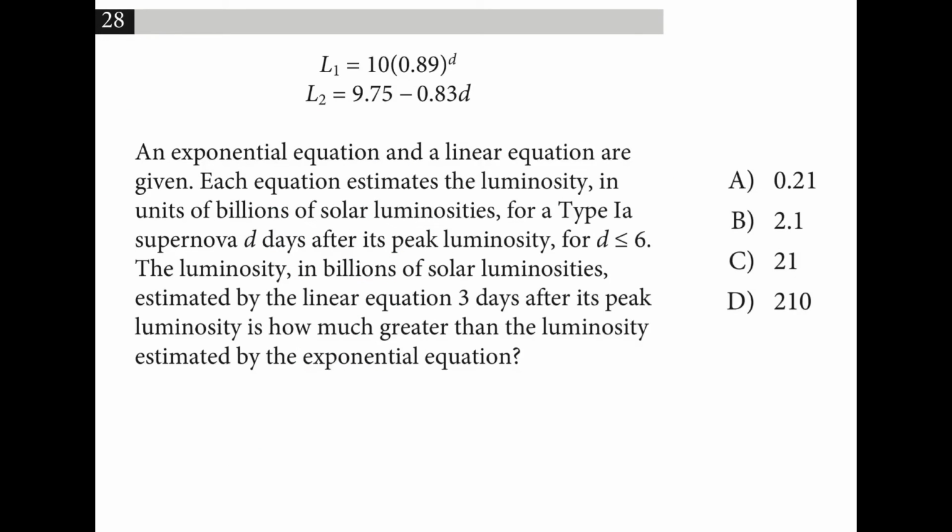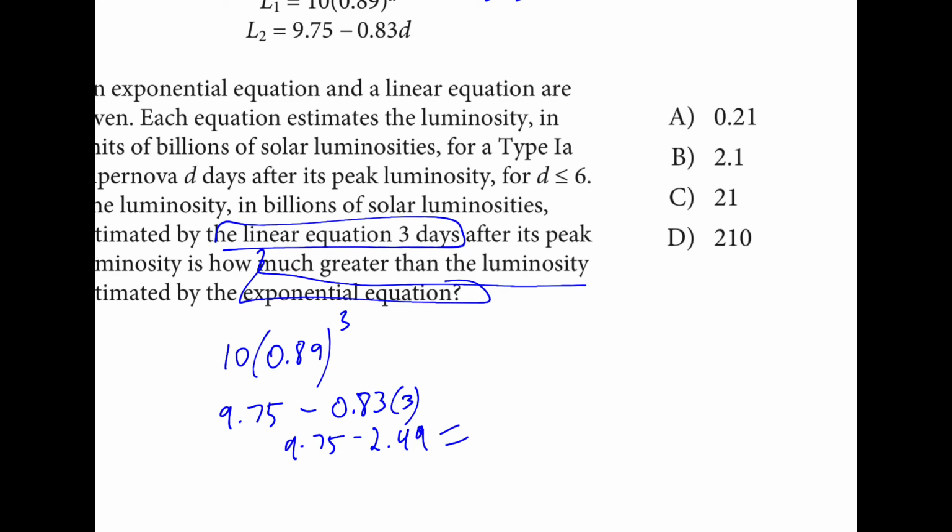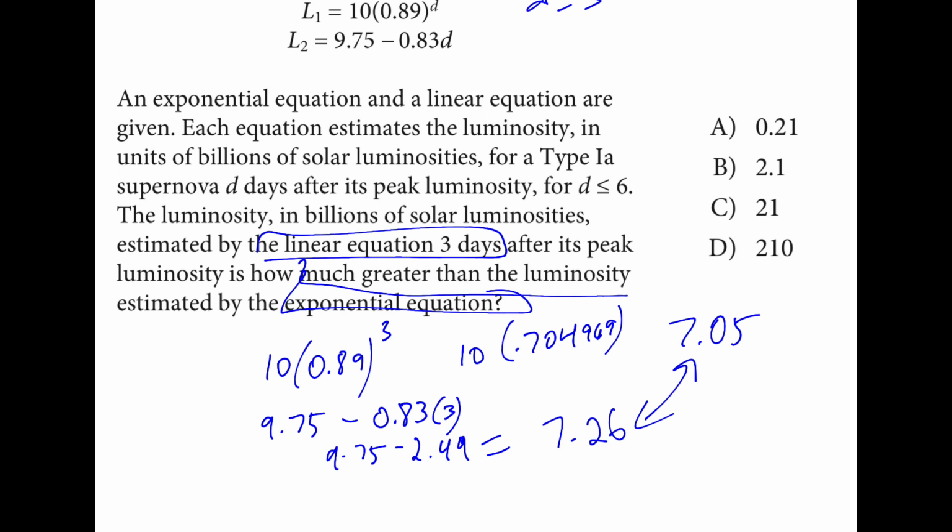So the luminosity estimated by the linear equation 3 days after the peak is how much greater than estimated by the exponential? So we plug in D is equal to 3 for both of these. That looks like this. On the linear side of things, we subtract 2.49 and get this answer. On the exponential side of things, we are multiplying by 0.704969 because that is what 0.89 cubed is. This gives us about 7.05 or so. The difference between these two is 0.21 if you subtract them.